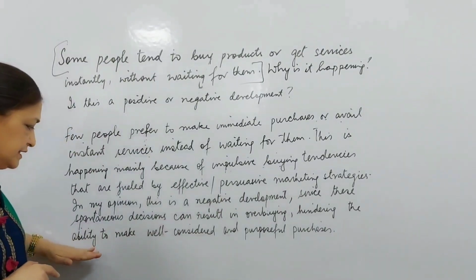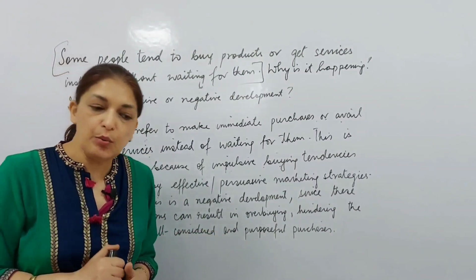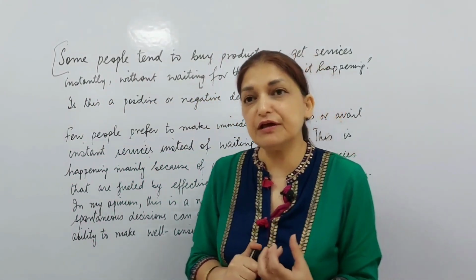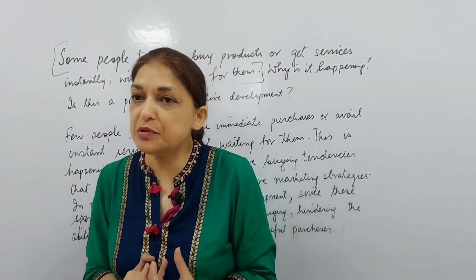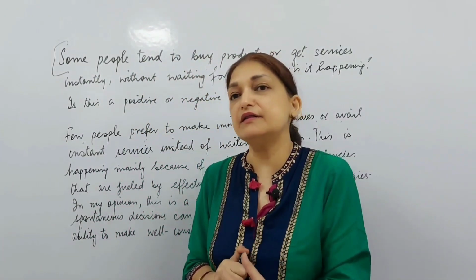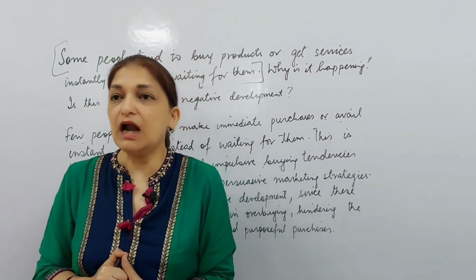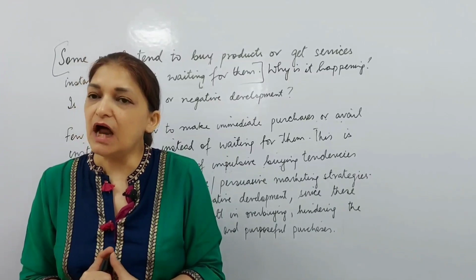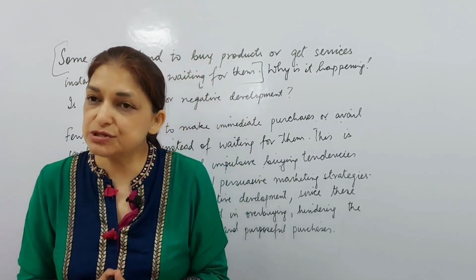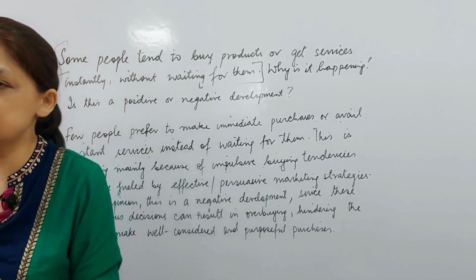Hindering the ability to make well-considered and purposeful purchases. What is well-considered and purposeful purchasing? Where you think whether I require this product, whether I should avail this service, or am I buying this product because it is giving me a heavy discount. That is not wise shopping, that is not judicious shopping. So a wise shopper will never ever go for such things.